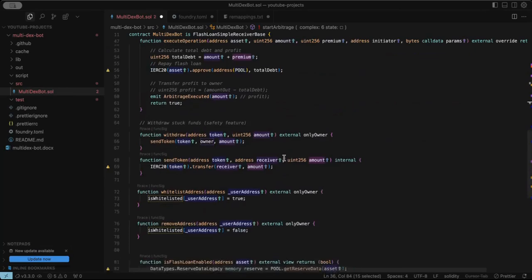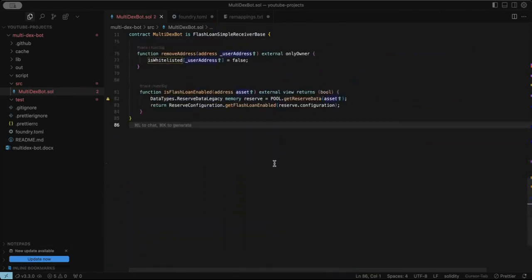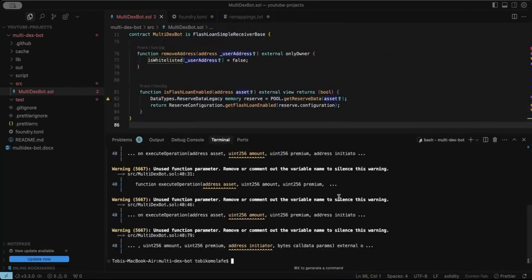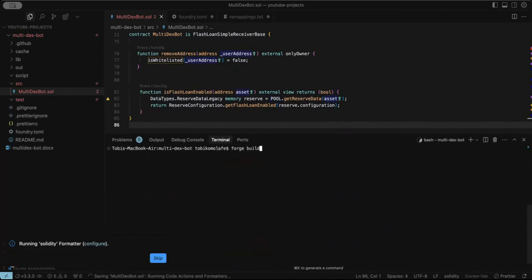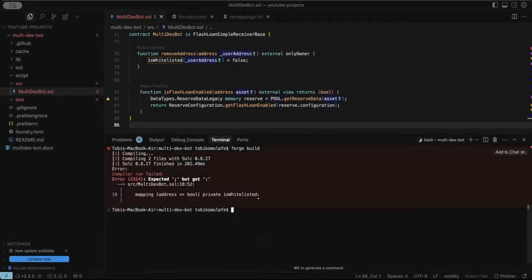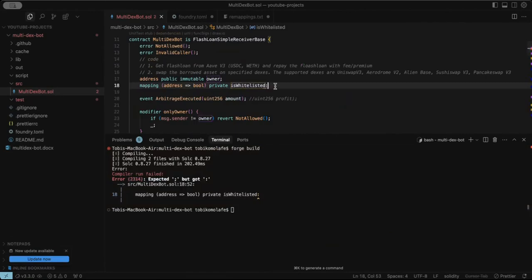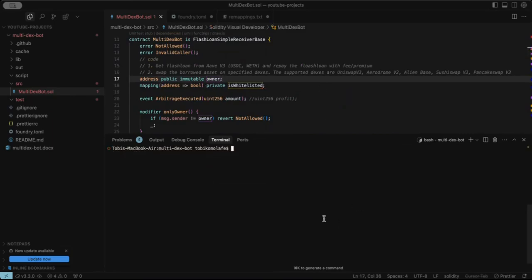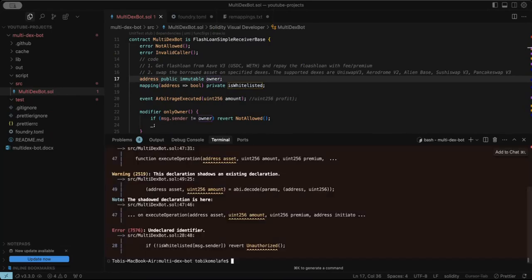So interesting. Let's see how far we've gone and see if our contract is still compiling. Hopefully it's still compiling. Okay, we have a couple of mistakes here. Yeah, this is meant to be a semicolon. Okay, Unauthorized.